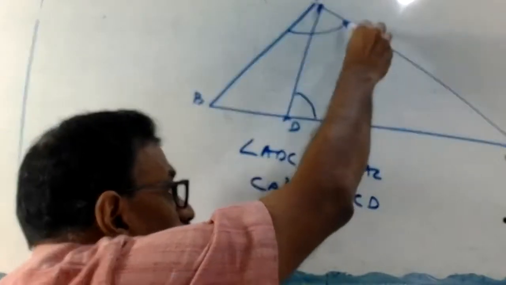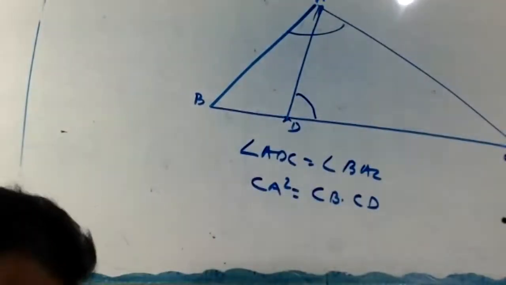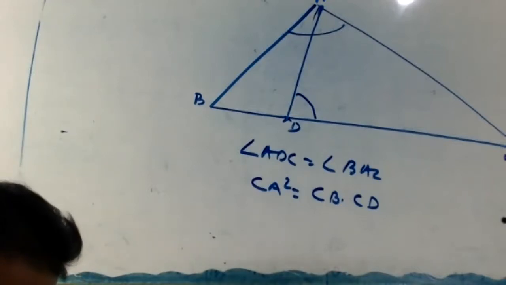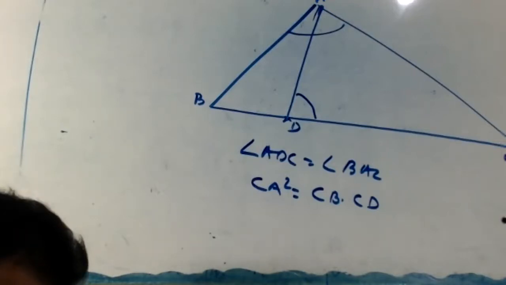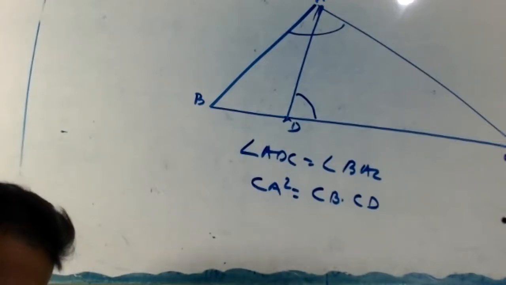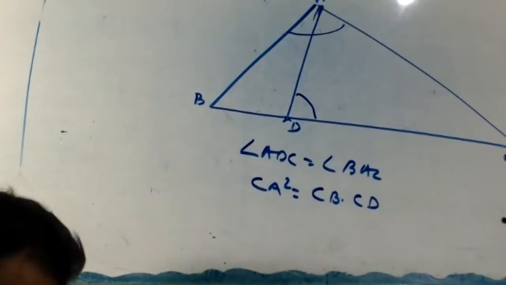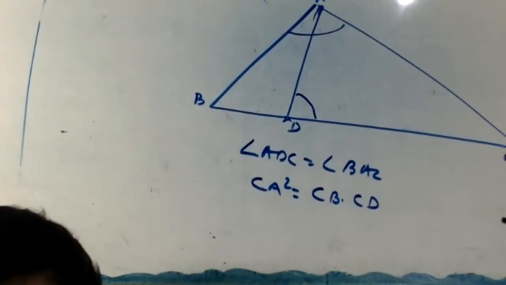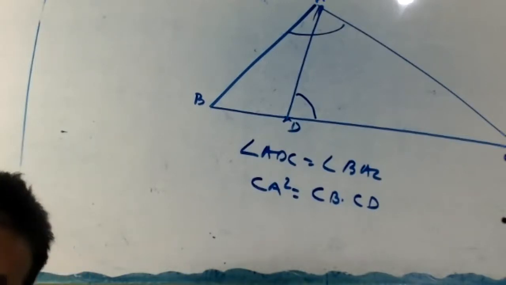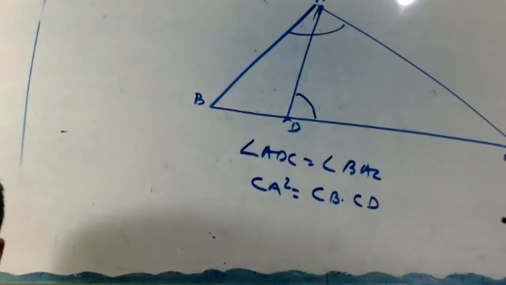Show that CA square equal to CB into CD. Okay, try now.